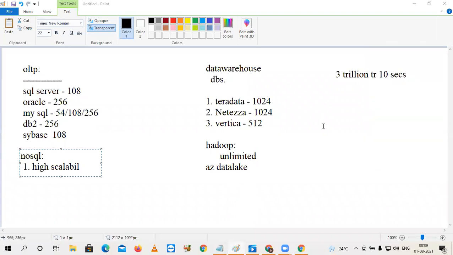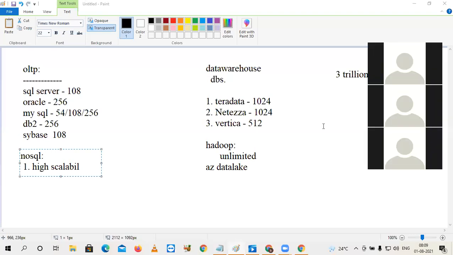Yes, sir. In case of NoSQL, there is no limit. We can scale it up, for example in the case of Facebook, which wants to do 3 trillion transactions in 10 seconds, right?